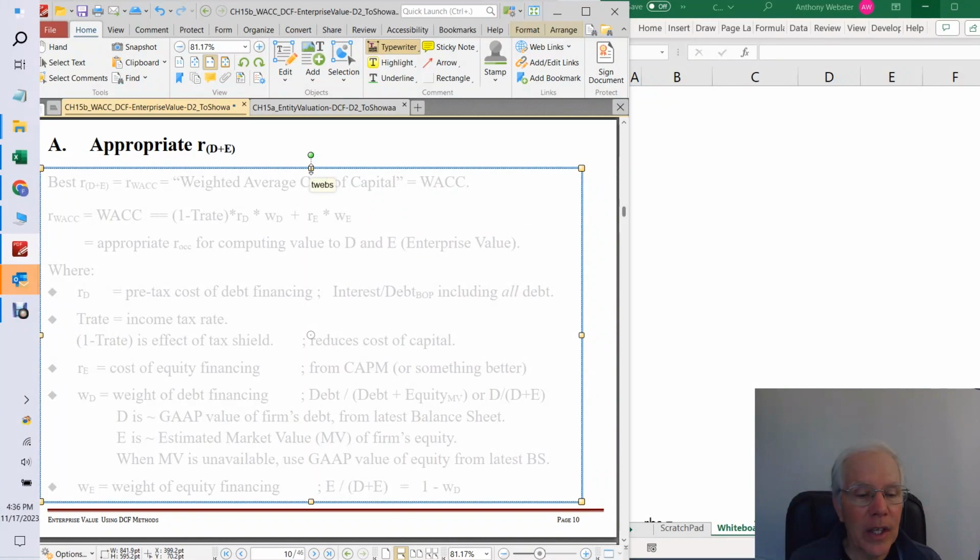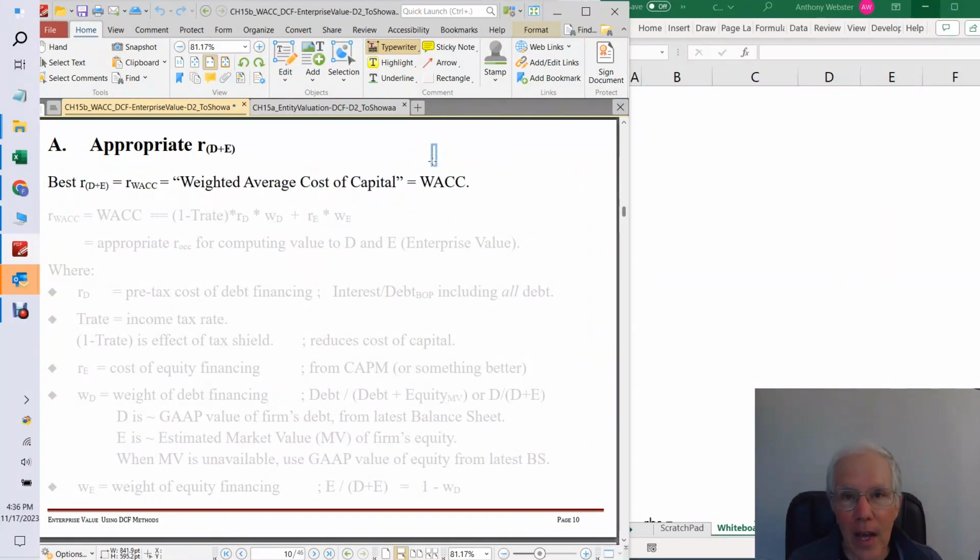Let's start with the cost of capital. It turns out, which is the subject of master's level MBA books, so we won't worry about how, the truth, the whole truth, and nothing but the truth is that the appropriate opportunity cost of capital for the whole team taking control of an entity is called the weighted average cost of capital. And that's called R sub WACC, and it's also called by many people WACC. But as always, it's just an interest rate or a discount rate.